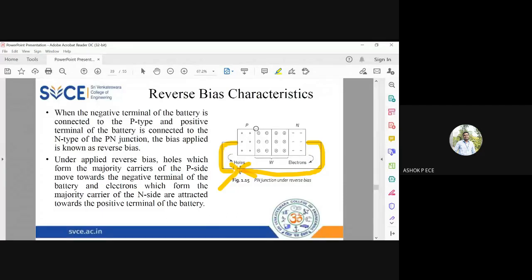See, forward bias நடக்கிற அதே thing தான் reverse biasல it will be happening in the inverse way. Forward biasல the electrons and holes did not come out. They were instead crossing the layer and going. But here the electrons and holes are coming out from the same layer because I'm connecting P to negative and N to positive. So since the charges are moving away from the depletion layer, the depletion layer width will increase. So remember when the depletion layer is going to become more and more broad and thick, it is difficult for the charge carriers to cross.